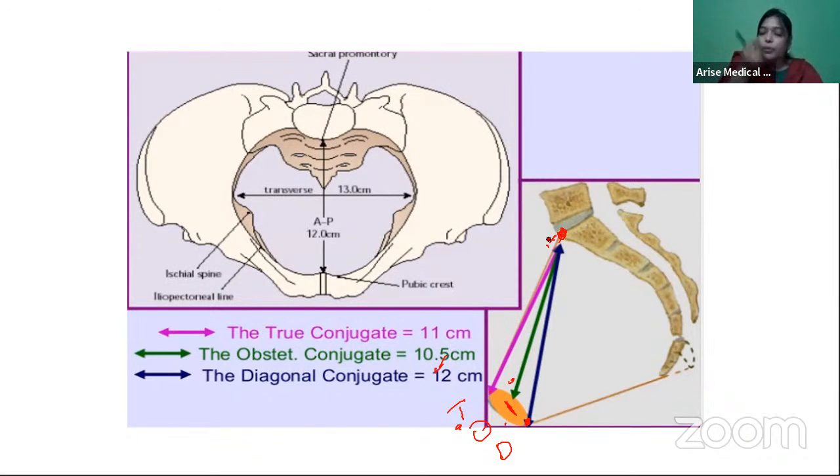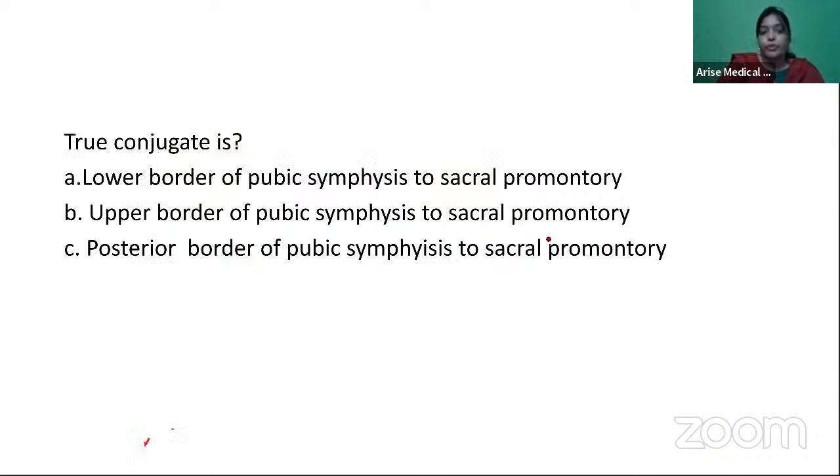So diagonal means lower border of the pubic symphysis to the sacral promontory. Obstetric conjugate means posterior surface of the pubic symphysis to the sacral promontory. True conjugate means upper surface of the pubic symphysis to the sacral promontory. So if you go here, true conjugate is upper border of the pubic symphysis to the sacral promontory, right? Simple. So from below upwards, dot.